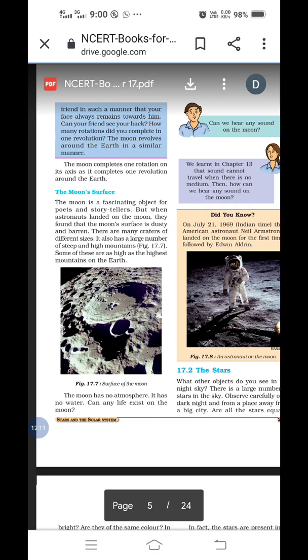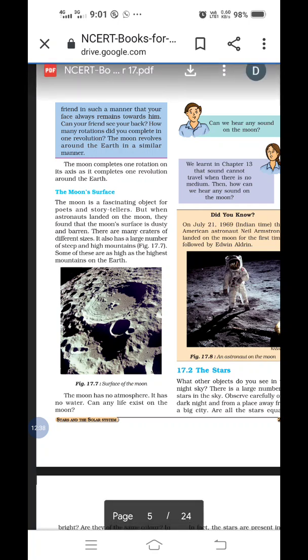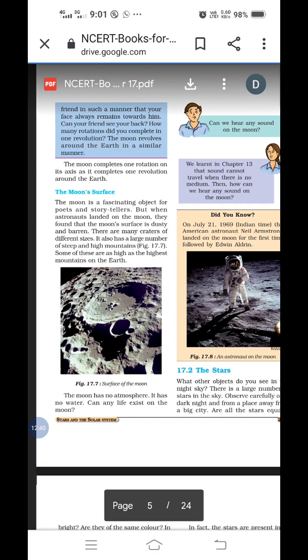Which thing did I tell you about the moon surface? I told you the first point: the moon surface is dusty and barren. Underline it, write it down first. Second, there are many craters of different sizes. Third one, a large number of steep and high mountains are there. Fourth one, the moon has no atmosphere. And fifth one, it has no water.